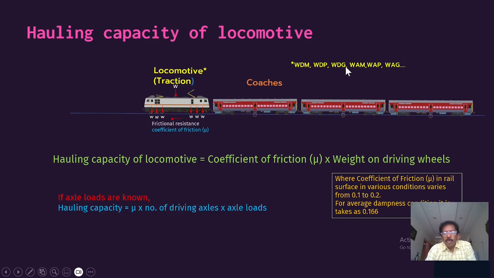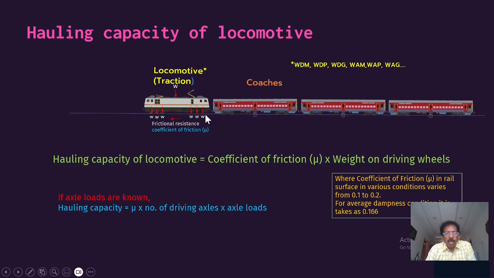And A is meant for AC locomotive. So there is broad gauge AC locomotive mixed, broad gauge AC locomotive for passenger, and broad gauge AC locomotive for goods trains. Like that we have different types of locomotives, named this way. Even these locomotives have some subcategories, 1, 2, 3 like that, according to the hauling capacity. So this is about the hauling capacity, how it is arrived at. Once we have the hauling capacity, we can find out how much load it can carry.